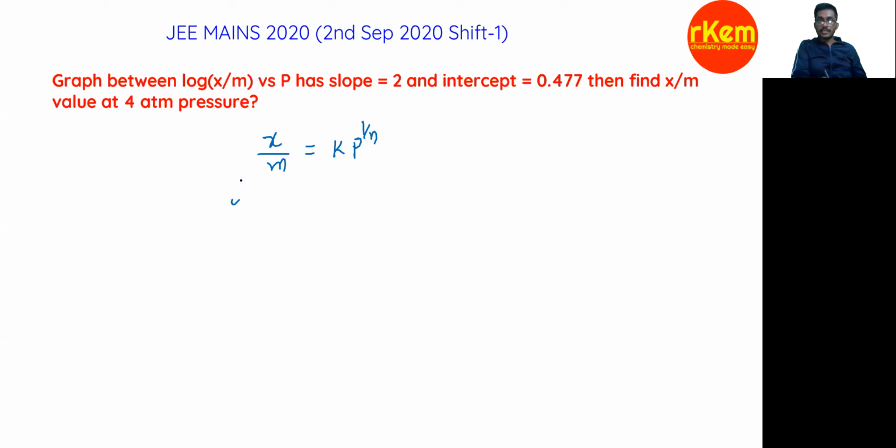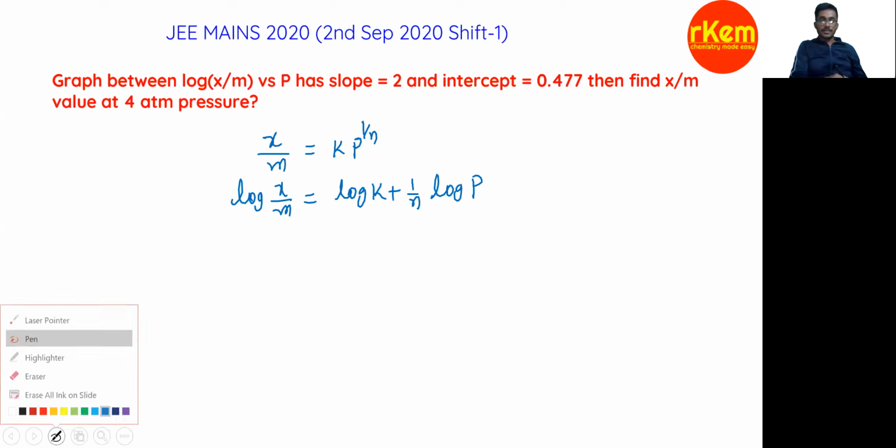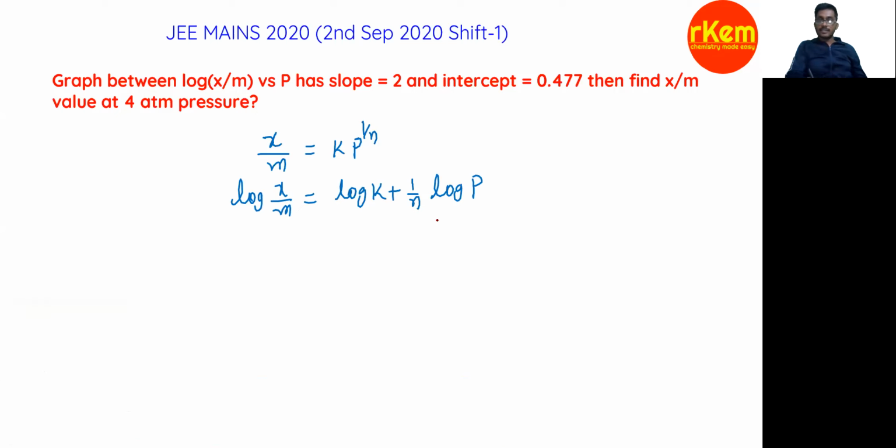So if you take logarithm, log x by m equal to log K plus 1 by n log P. Clear? So now slope, where is the slope? Here y equal to c plus mx. Slope is given, slope is 2, and intercept is given.